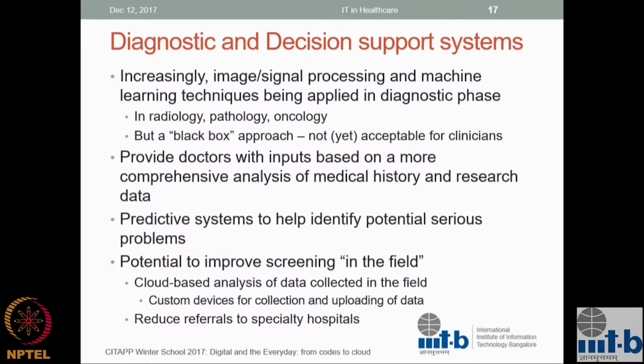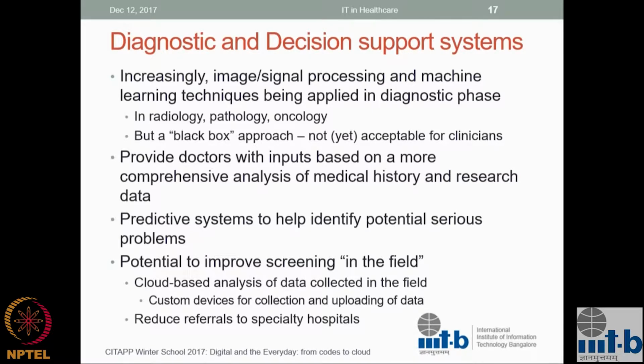One of the big benefits that we can think about is, while we are talking about a lot of these in hospitals, in high-end clinics and so on, it has a potential big impact in public health, and I'll just mention this now and come back to it later. One of the big challenges we have in public health is the sheer skewed ratio of doctors to patients. There's roughly one hospital per 100,000 people in India, and this includes all kinds of hospitals. So if all the patients have to come to the major hospitals, just the processing of this is a huge load on the system.